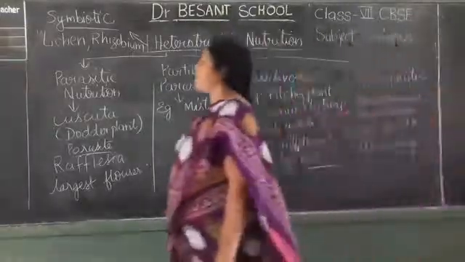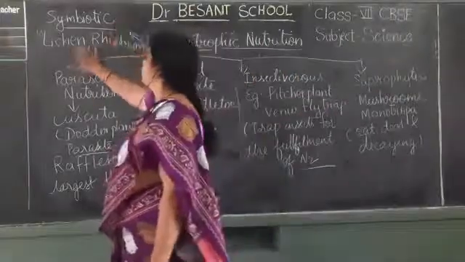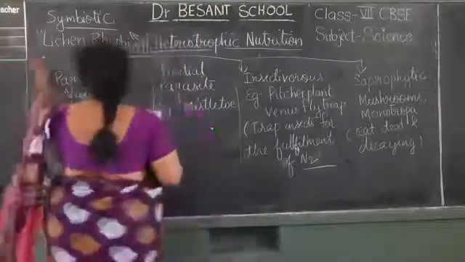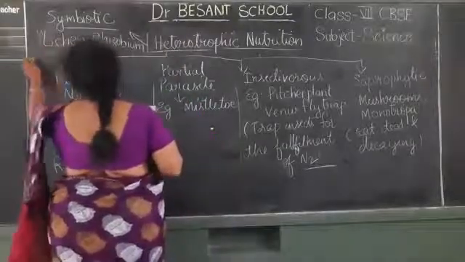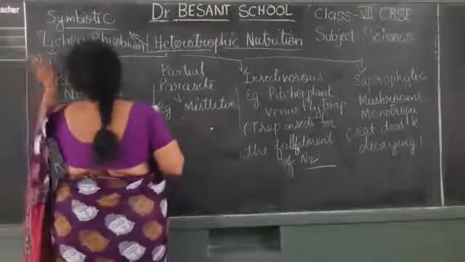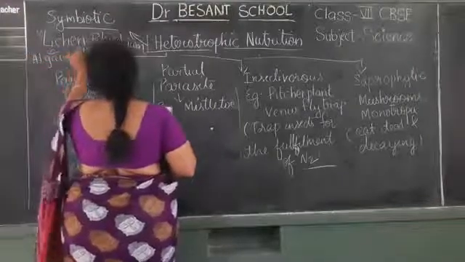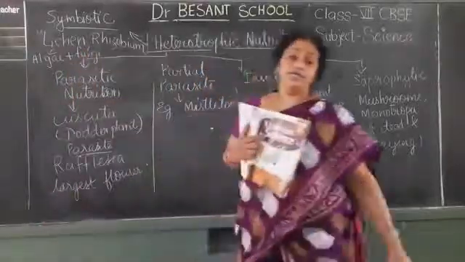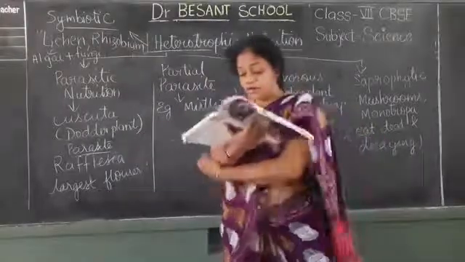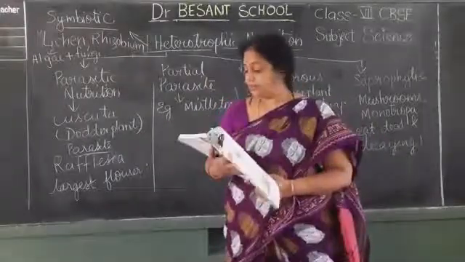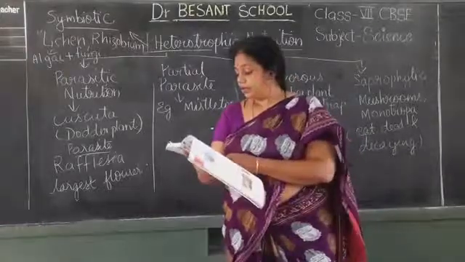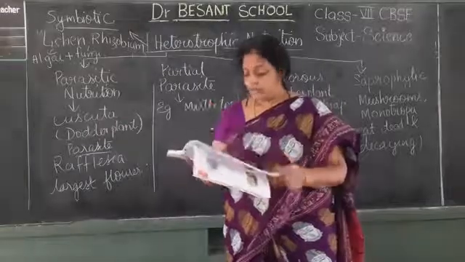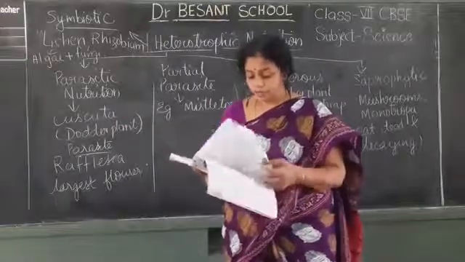Okay, and the last one is symbiotic. Examples are lichens and rhizobium. In lichen, what lives together? Algae and fungi. The two organisms that live together are algae plus fungi. Okay, rhizobium, I told you that it lives in the roots of the pea plant. Okay, like this we have seen the different examples. So you should remember all these. Next we shall see some questions.